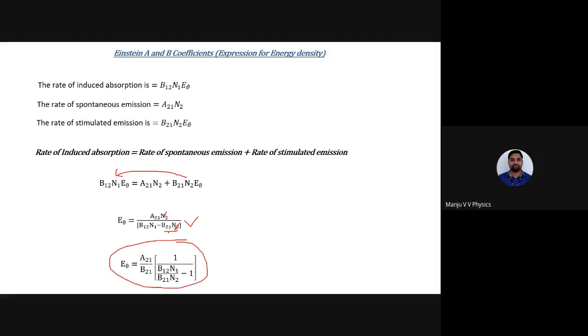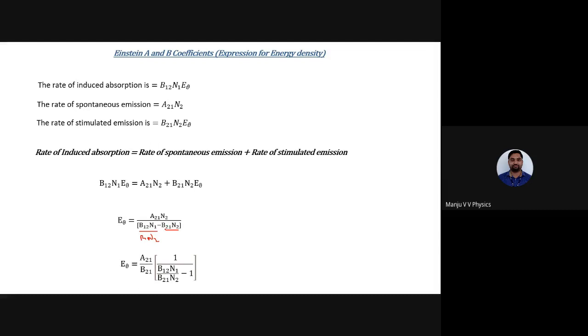So how do you get this? Just take B21 N2 common outside of this equation. I'll repeat again. This B21 N2 you have to take as a common outside. But this term is not there in this equation. So what you have to do? You have to divide. If that term is not there, you have to divide.